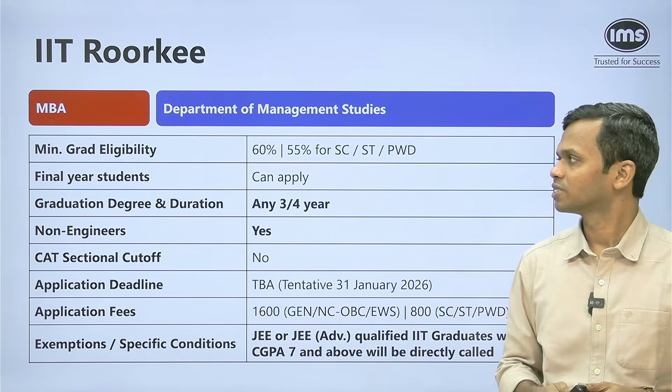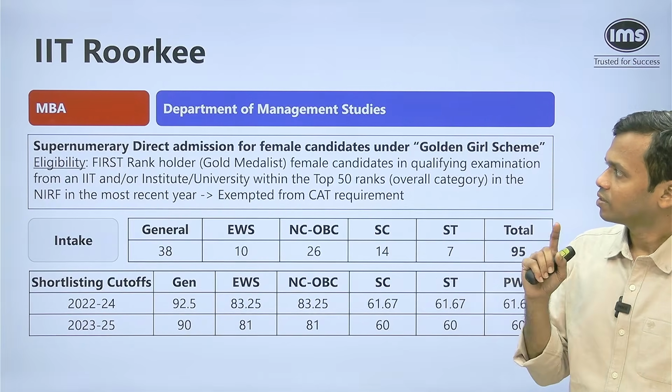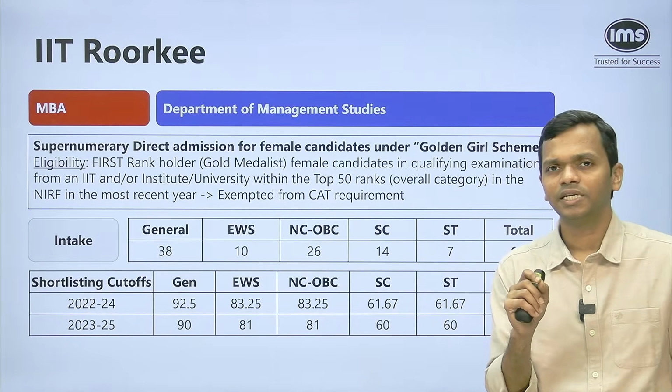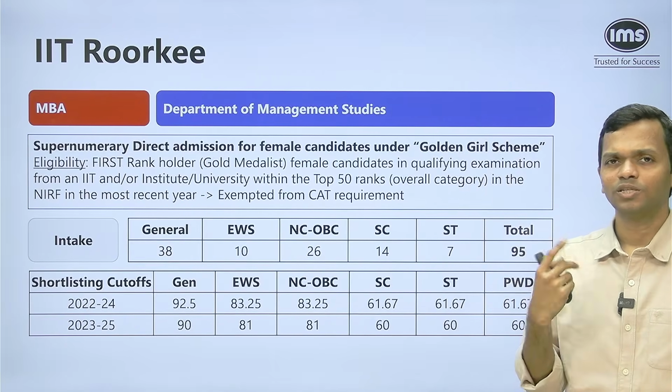Okay, so there is an exemption that is available. Now, what else is there? So here you have some additional seats that are there for female candidates under this Golden Girl scheme. Now, what is this Golden Girl scheme?